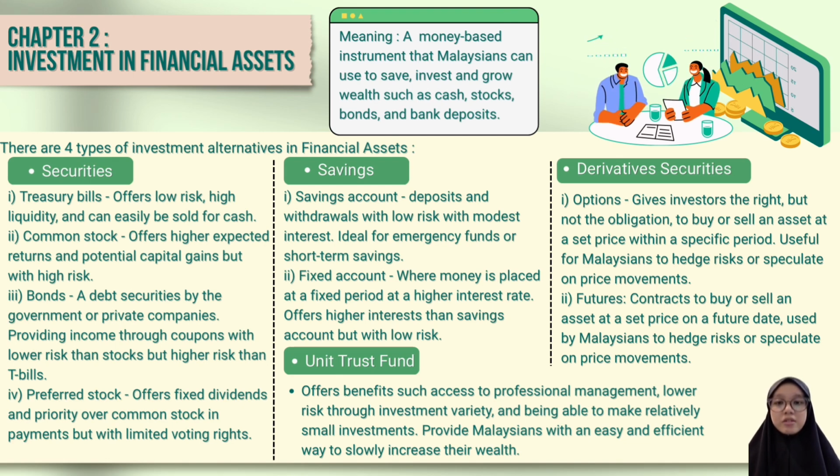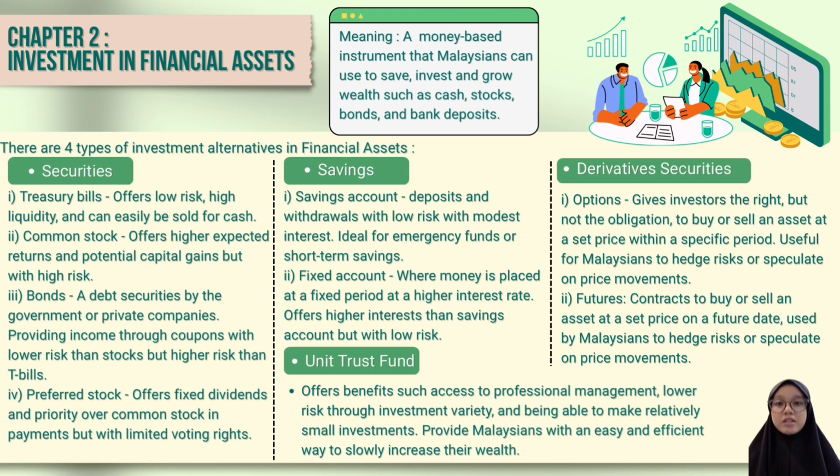The second investment alternative is savings, which has 2 types. The first is savings account, with deposits and withdrawals, low risk and modest interest, ideal for emergency funds or short-term savings. Next is fixed account, where money is placed for a fixed period at a higher interest rate than savings account but with low risk.